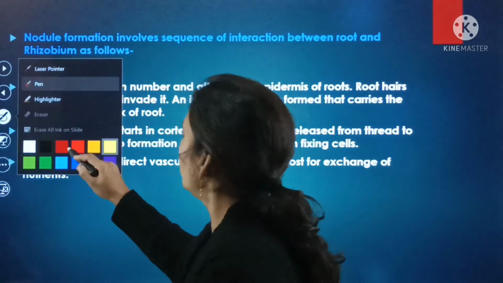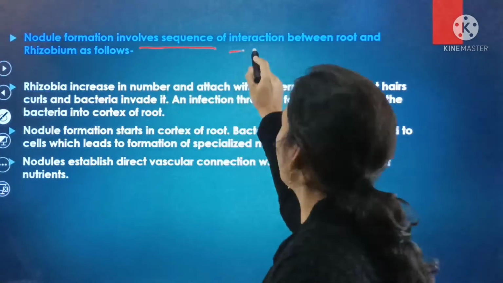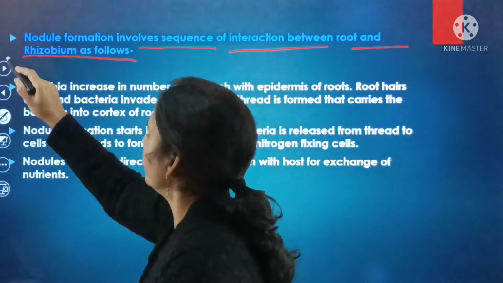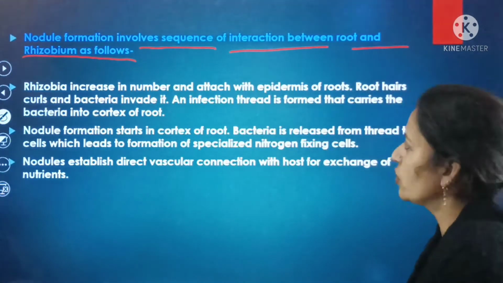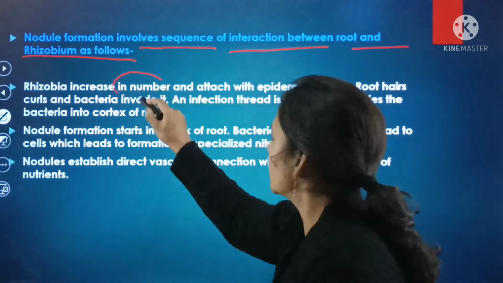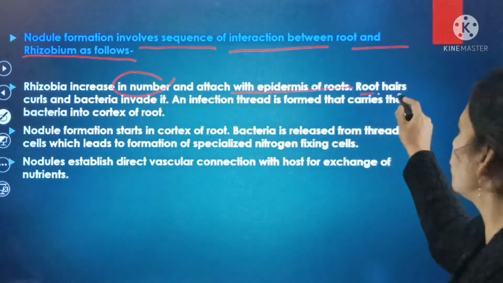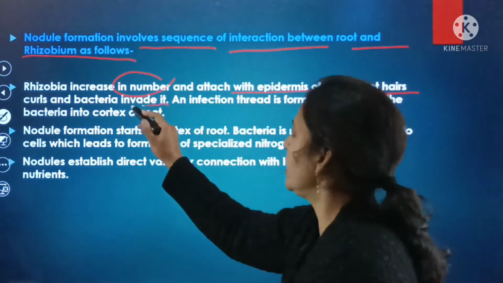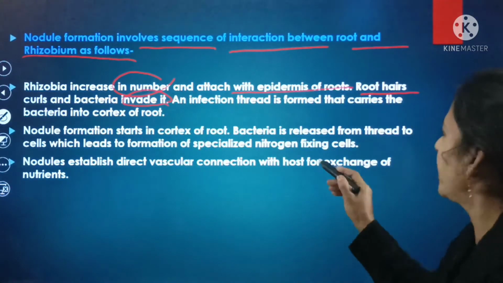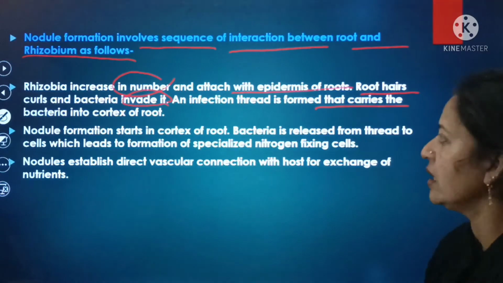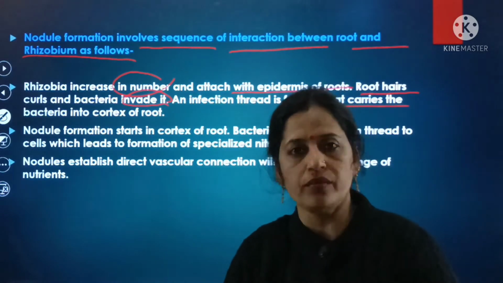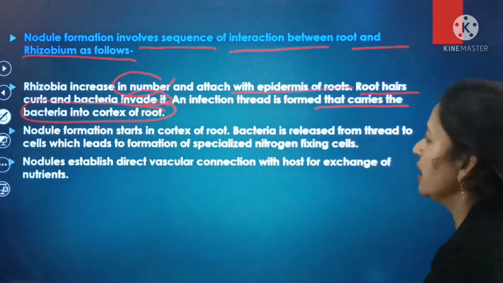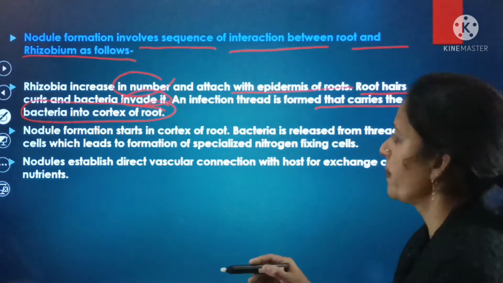Next, nodule formation involves a sequence of interactions between the root and the Rhizobium. Rhizobia increase in number and attach to the epidermis of the roots and the root hairs, which curl as bacteria invade them. An infection thread is formed and it carries the bacteria into the cortex of the root.